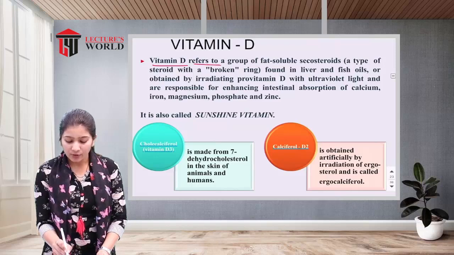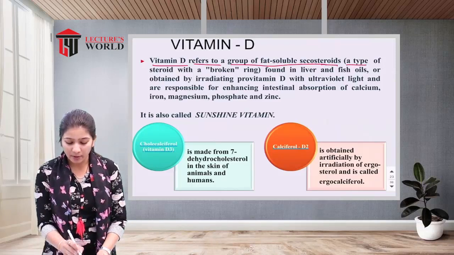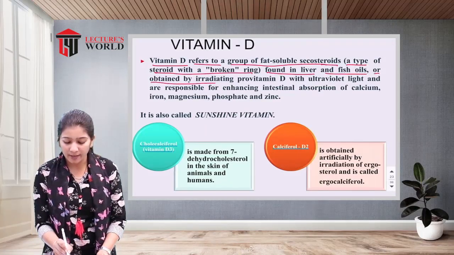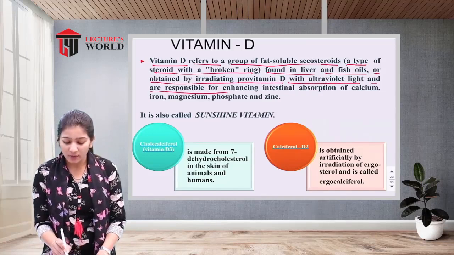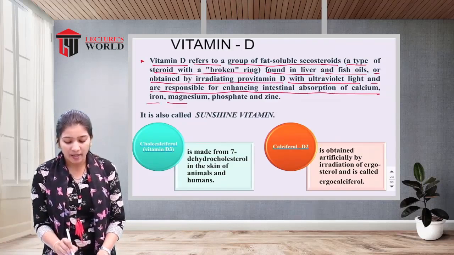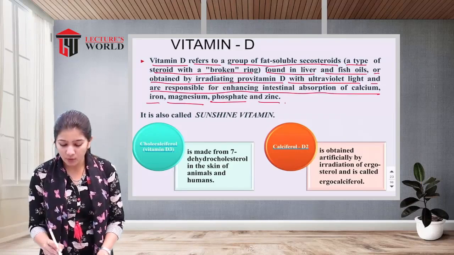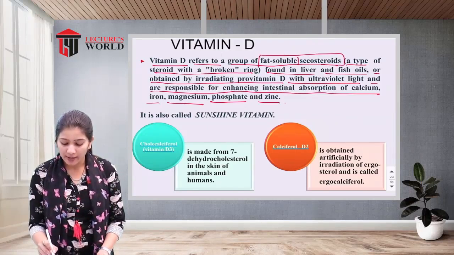Vitamin D refers to a group of fat soluble secosteroids, a type of steroid with broken rings, found in liver and in fish oils, or obtained by irradiating provitamin D with UV light, and are responsible for enhancing intestinal absorption of calcium, iron, magnesium, phosphate and zinc. Okay, so vitamin D is what? It is a fat soluble secosteroid. Why is it known as a secosteroid?